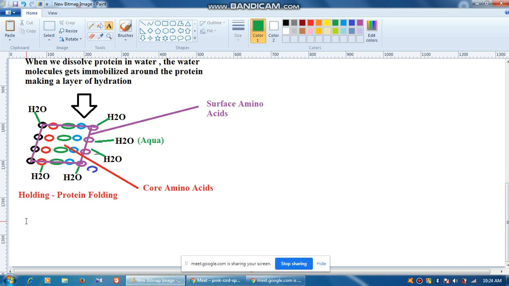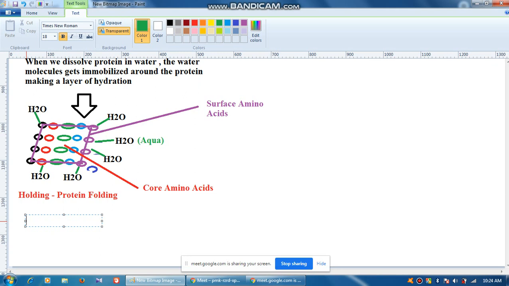So what we are trying to say is that more frequency of hydrophilic amino acids will form a larger and stronger hydration layer, and the protein will be more dissolved in water. Okay, so this is the message.